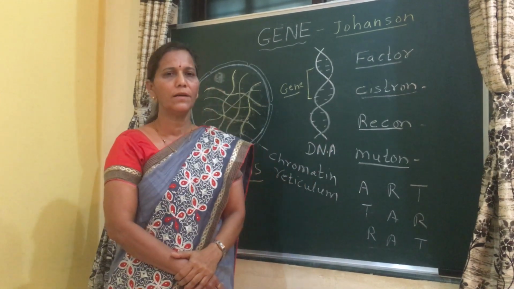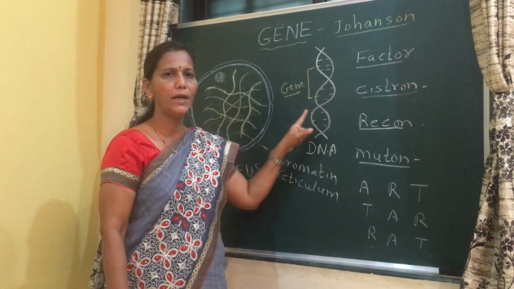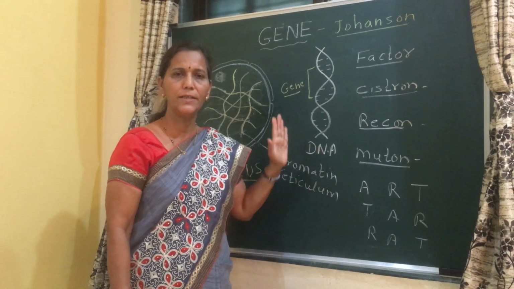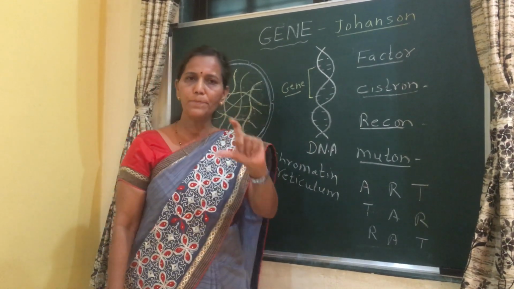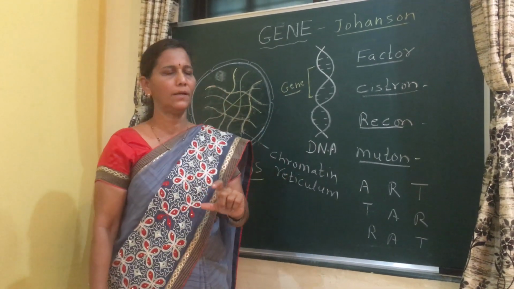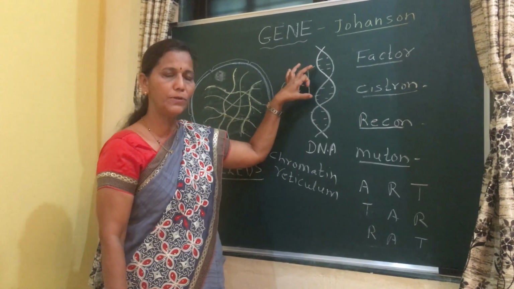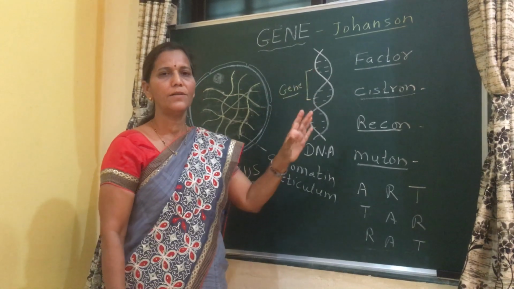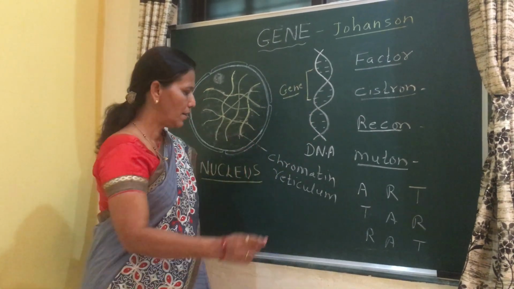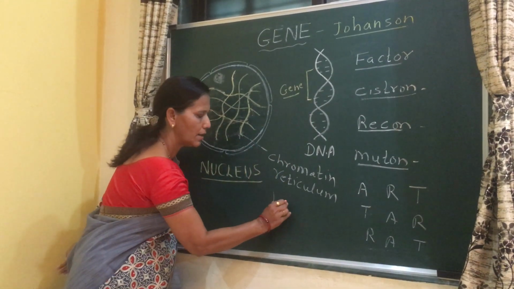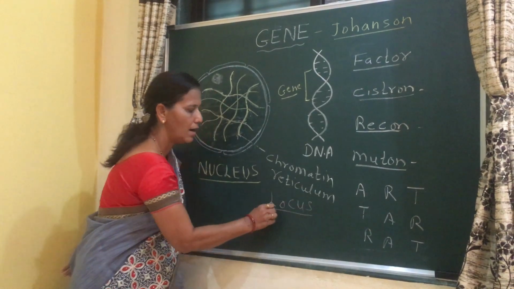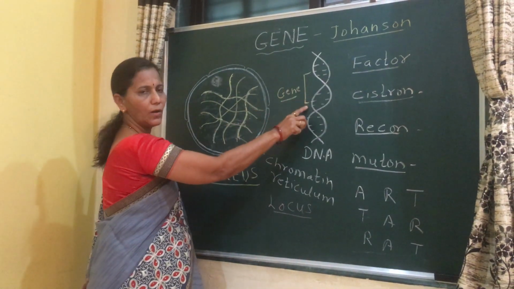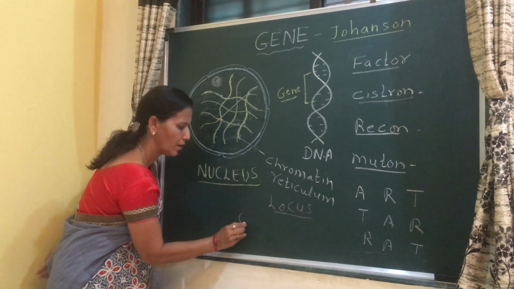And the genes are arranged in a linear manner. They are arranged linearly. There is a specific position of a gene, and that specific position of a gene on a chromosome is called locus. Remember this, locus. That is the position of a gene on a chromosome.